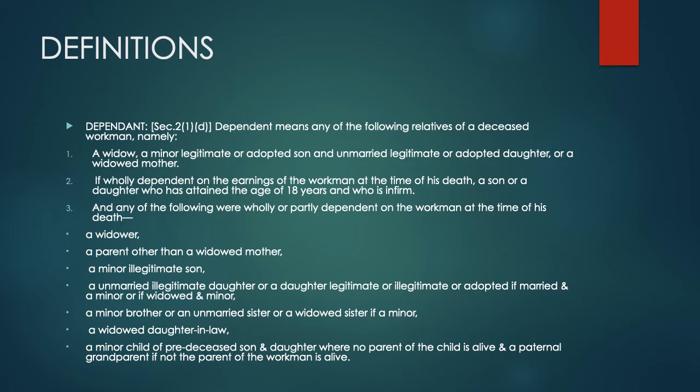Then a minor brother or an unmarried sister or a widowed sister if a minor, a widowed daughter-in-law, a minor child of a predeceased son and daughter where no parent of the child is alive, and a paternal grandparent if no parent of the workman is alive.